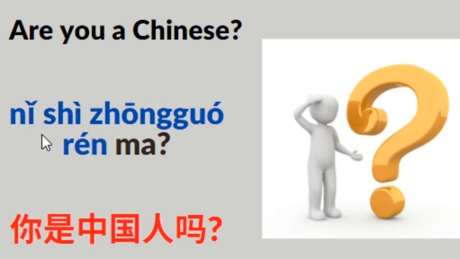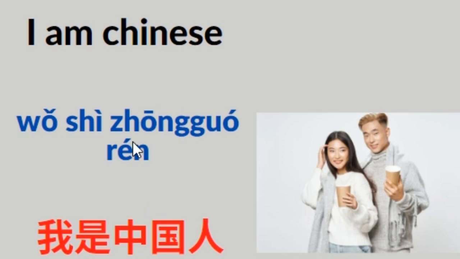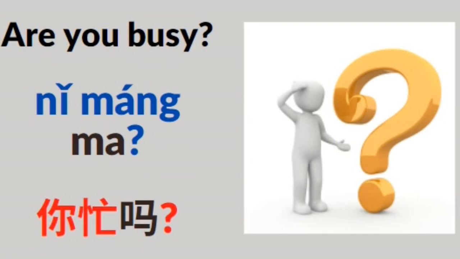你是中国人吗? You can just answer this like, I am Chinese. 我是中国人. 我 means I. 中国人 means Chinese. 我是中国人. Another example of ma is, are you busy?